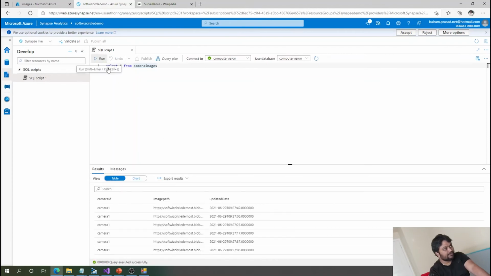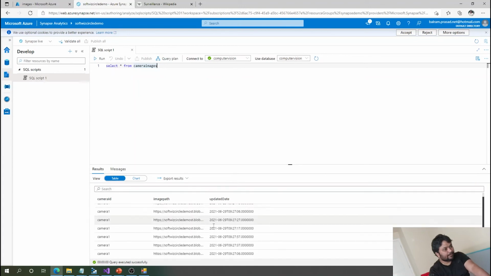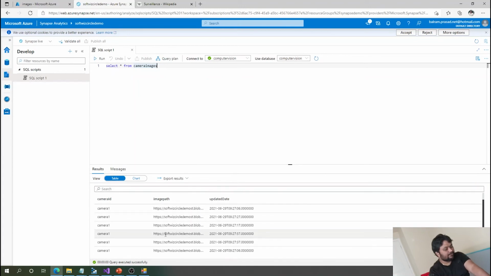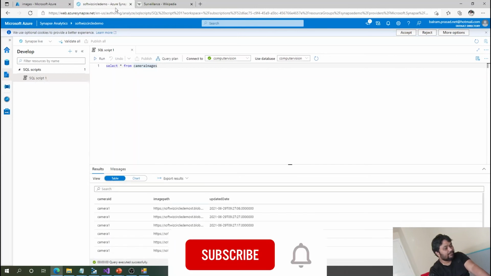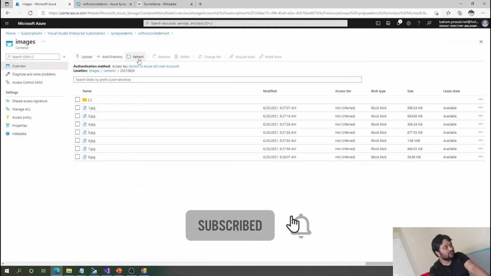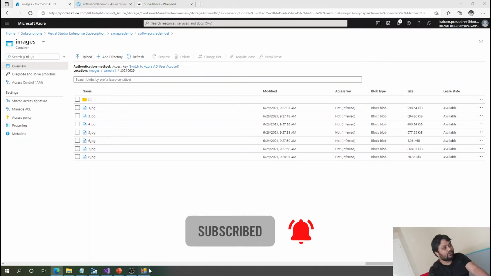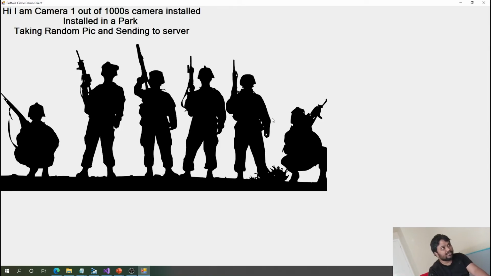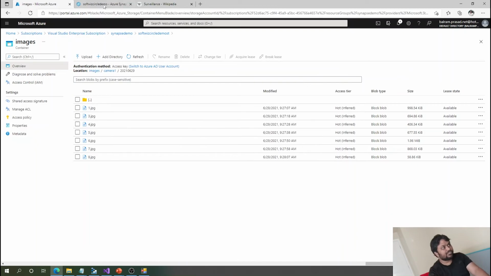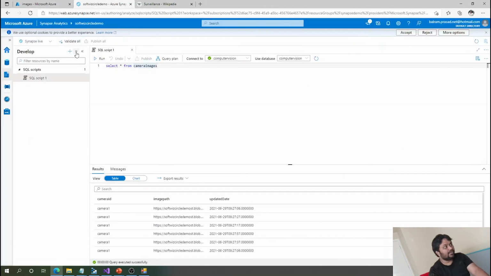So let's see this. If you see, this is changing. This is coming from that demo application. This demo application is sending those pictures to our server. So now the server pictures are coming. Now we can go and write some notebook to analyze those images, right?